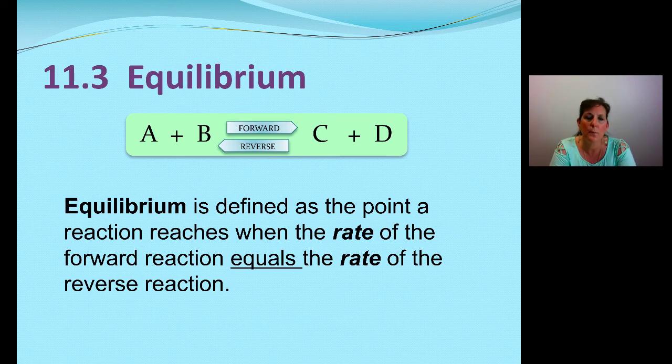In this course, we need to mention the idea of equilibrium, and that is that some reactions go backwards and forwards at the same time. So in our equation here, A plus B makes C plus D, but sometimes C plus D can go backwards and make A plus B. Equilibrium is defined as the point a reaction reaches when the speed or rate of the forward reaction equals the rate of the reverse reaction. So we can have those reactions going back and forth at the same speed.